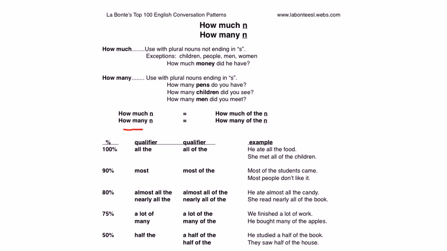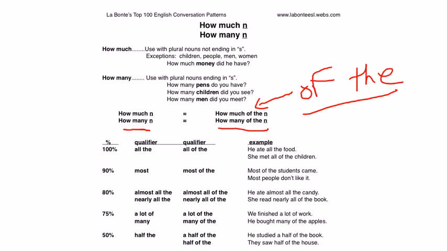Here you will see these 2 variations. They are identical. The only difference here is that you see of the before the plural noun. This is generally used when you want to be more specific. That's the only variation that I usually can tell there. Otherwise, they are exactly the same. How much candy did he eat? How much of the candy did he eat? It's relatively the same.